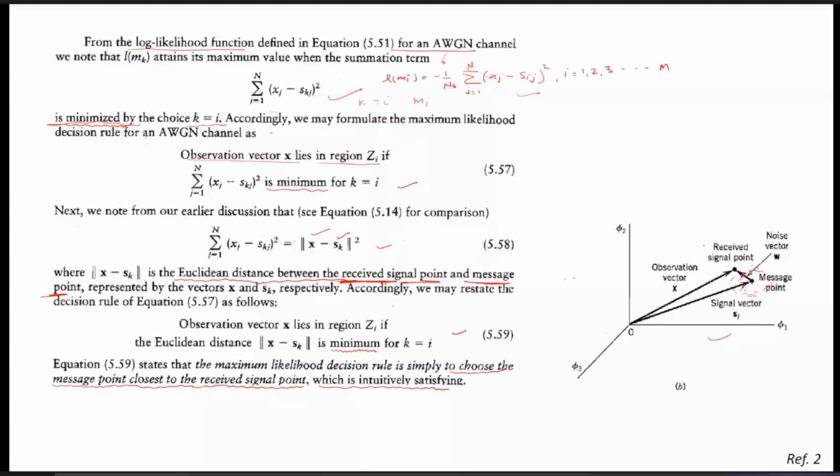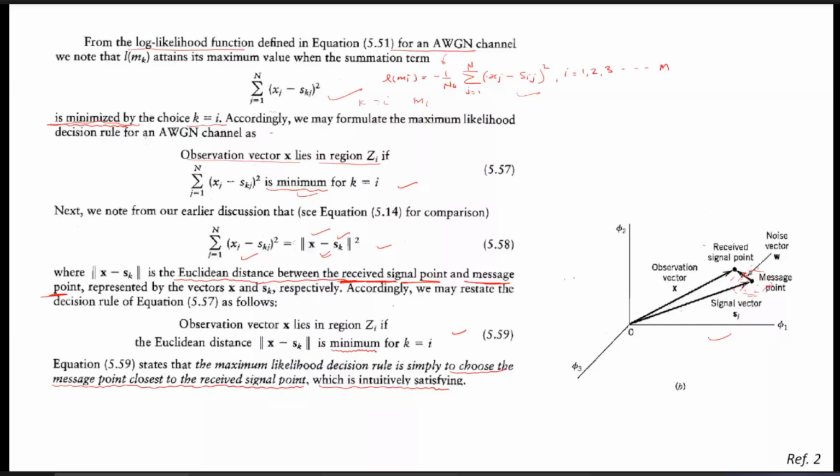So this factor, mod of x minus s whole square, simply gives us the distance between the received signal and message signals. Since we want the minimum value of this, intuitively we can say that if this distance is minimum, then there is less chance of error.